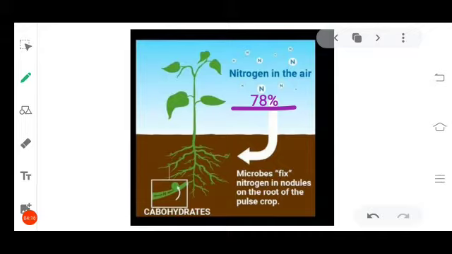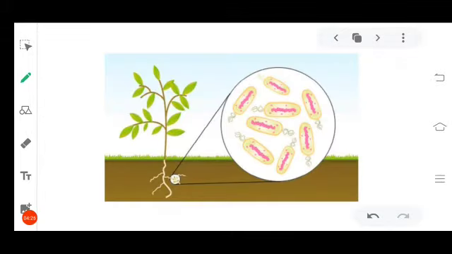Now, how the nitrogen gets into the soil to be absorbed through the roots? The help of microorganisms is very important here to fix the atmospheric nitrogen in the soil. The microorganisms like nitrogen fixing bacteria, here you can see the picture of nitrogen fixing bacteria. These live in the root nodules. The roots have some special spherical shaped structures in special kind of plants such as leguminous plants. Peas and beans are the examples of leguminous plants and have some spherical shaped structures on their roots which are called root nodules. Those are the particular site where the growth of bacteria takes place, which is especially meant for fixing atmospheric nitrogen in the soil.